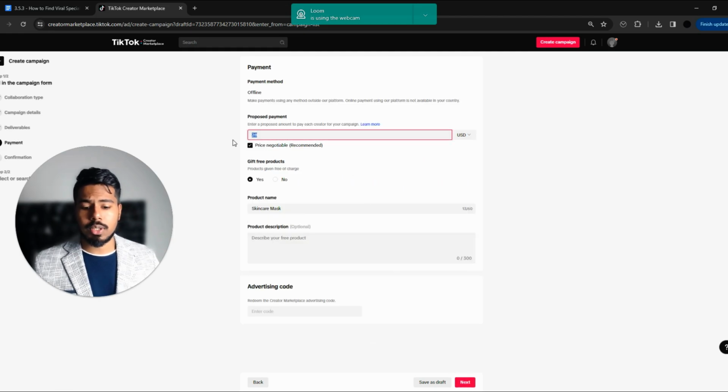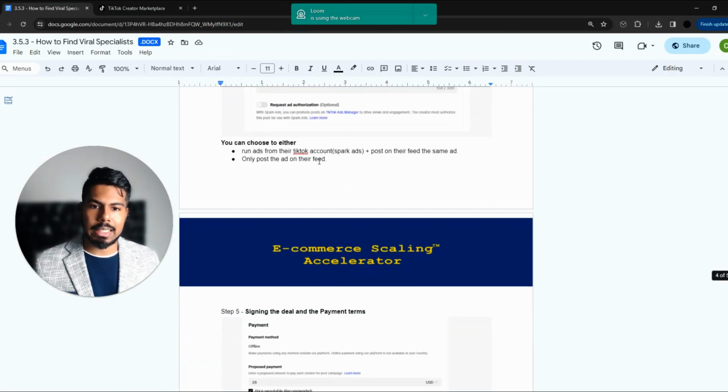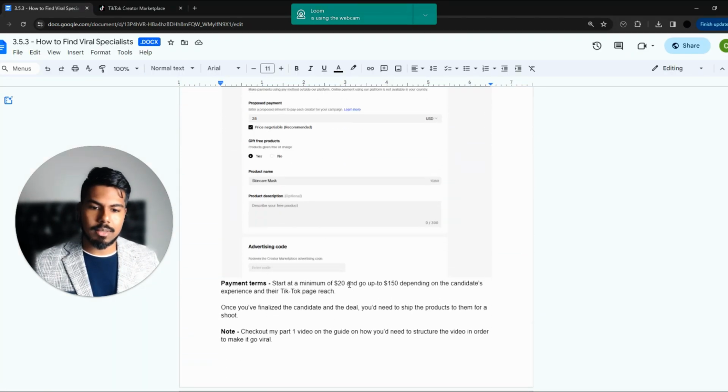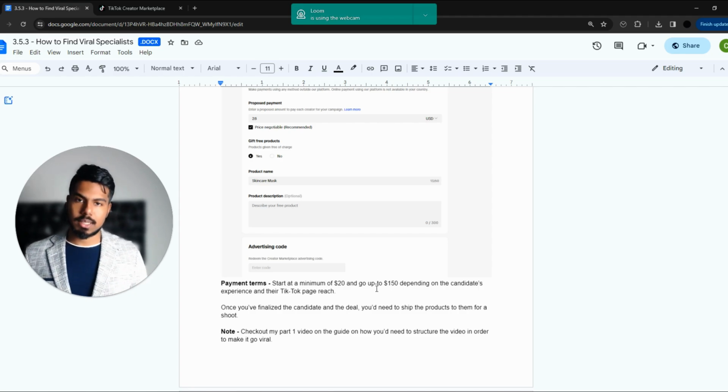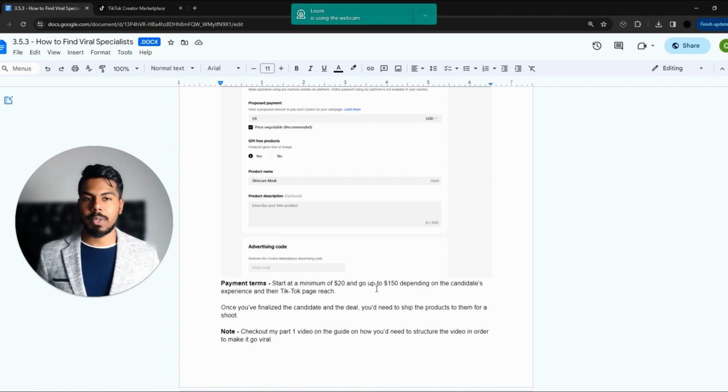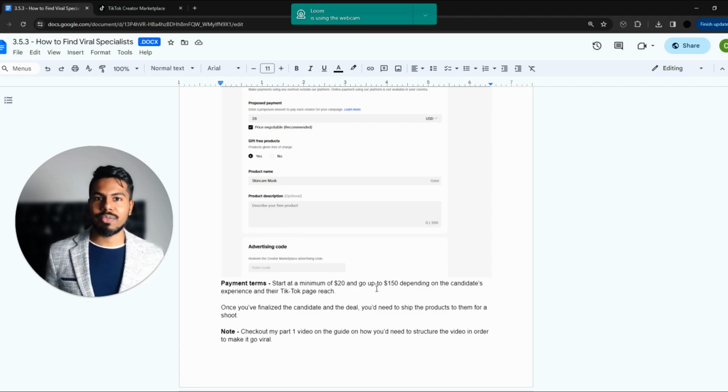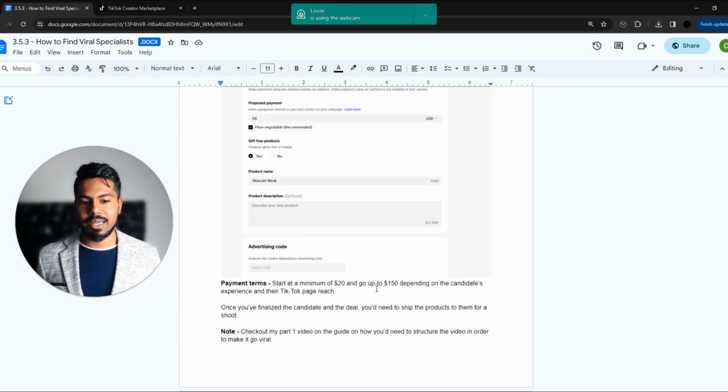And over here, honestly, I would recommend starting at $20 as the bare minimum, right? And go up to 150 depending on the candidate's experience and the TikTok page reach of theirs, right? So if they have a good following and their target audience really matches your brand, then hey, it makes sense to invest that 150 because it could very easily lead to 150K, right? So it really depends again on where your brand is, how big your brand is, and how much you're really willing to invest for this thing to work, right?